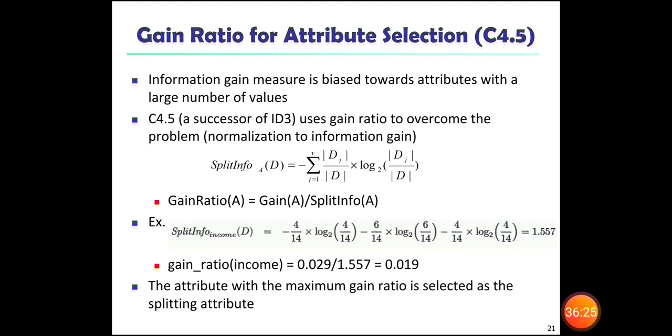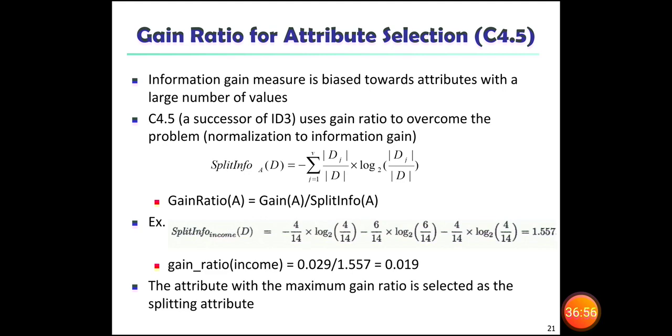For the split with respect to income, here you can see the example: split information for the income attribute of D equals 4/14 times log2(4/14) minus 6/14 times log2(6/14) minus 4/14 times log2(4/14), which equals this value. These values are taken from the training table set.